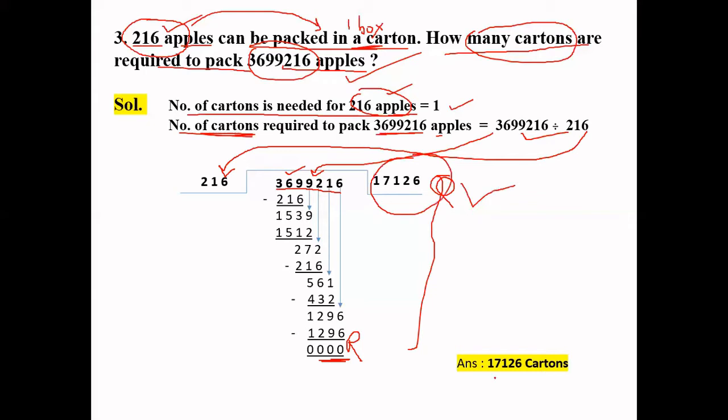So the answer is, we have got 17,126 cartons needed to pack 36,99,216 apples.